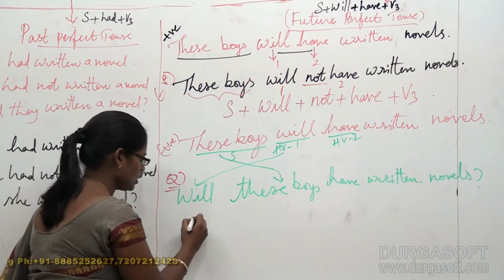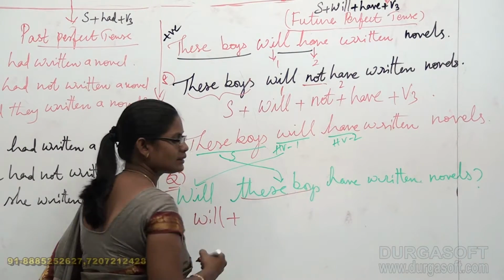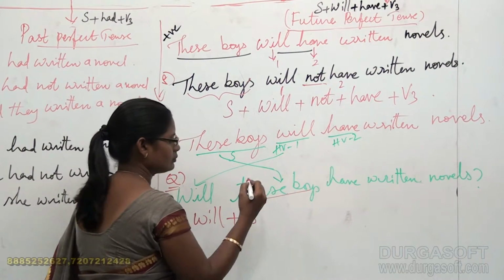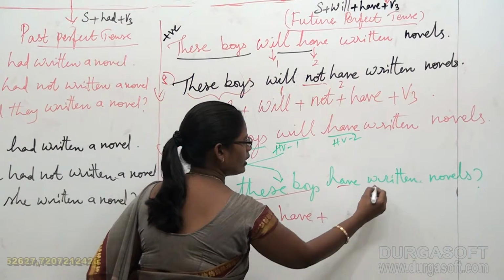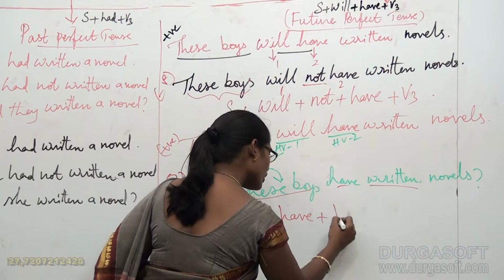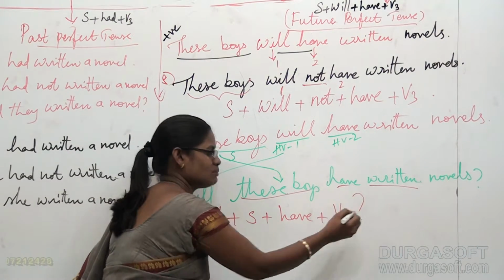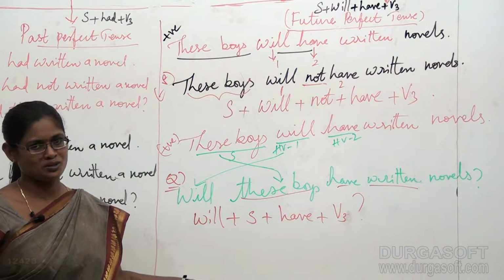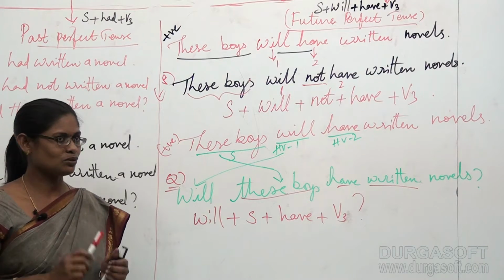Will plus what? These boys is the subject plus have. What is written? Very good, it is V3. Finally, it should be ended with a question mark. Do not ignore to end it with a question mark. Sometimes we forget, but please don't forget.